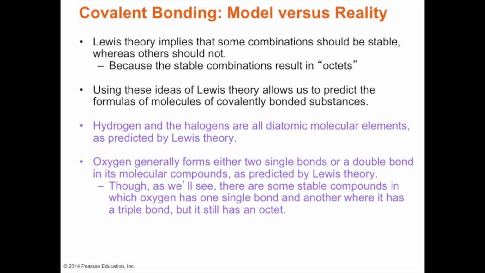So what does the model tell us versus reality? That oxygen generally forms 2 single bonds or a double bond with other compounds. Hydrogen and halogens tend to form molecular elements.